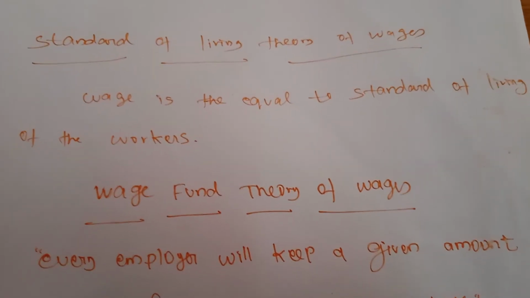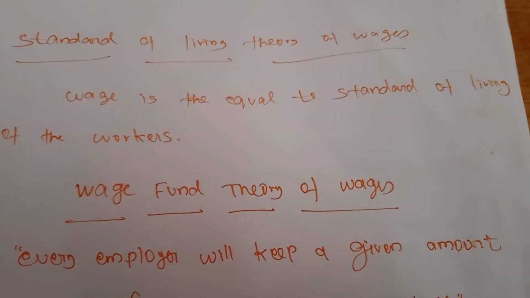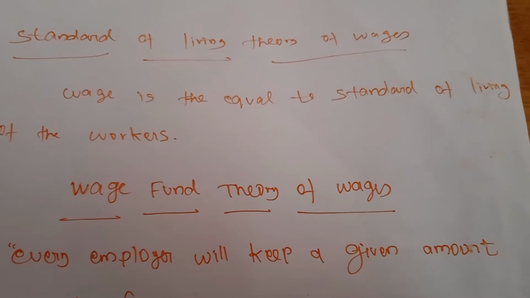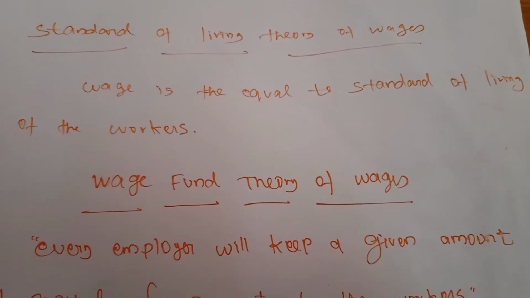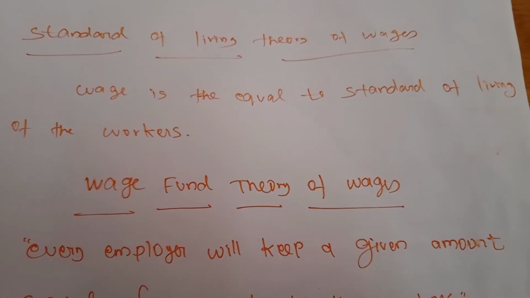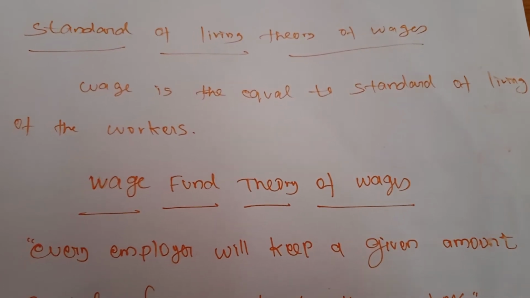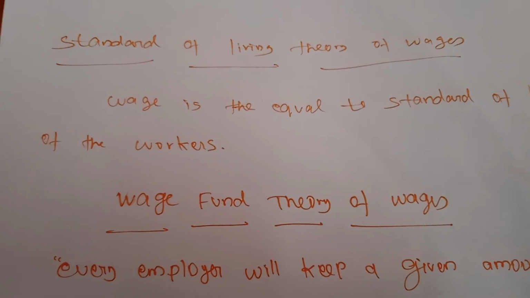If you are getting more wages, we can easily spend more, our purchasing power will increase, and because of that our standard of living will increase automatically. But on the basis of this theory, if you have a higher living standard you will get more wages, which is not correct, right?